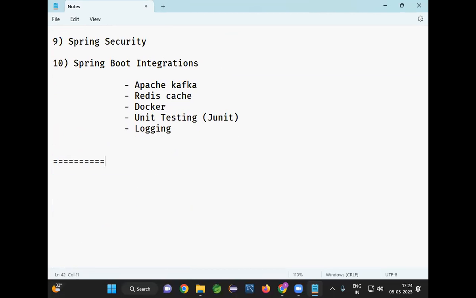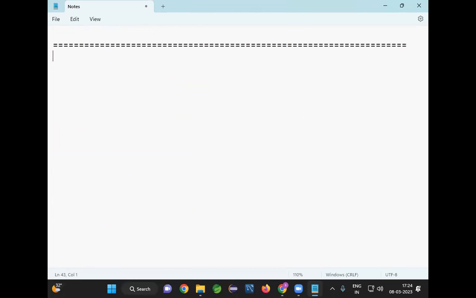Before starting our actual course, first let's understand. We learned core Java, right? Core Java comes under which category, guys? Core Java comes under programming language. What can we do by using core Java?